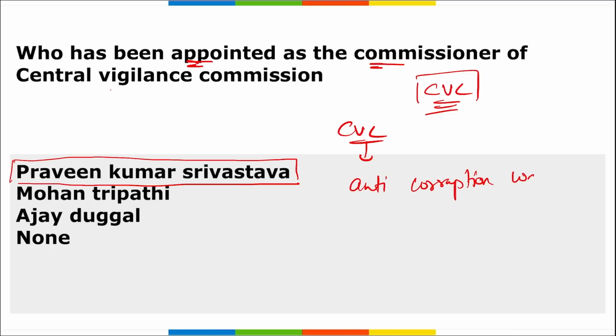It is an anti-corruption watchdog. Right? It keeps a check on the corruption in India. The tenure of the Central Vigilance Commissioner and the Vigilance Commissioner is 4 years, or until the person attains the age of 65 years. Correct?